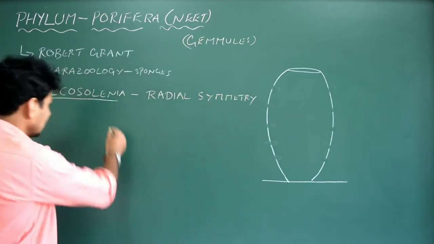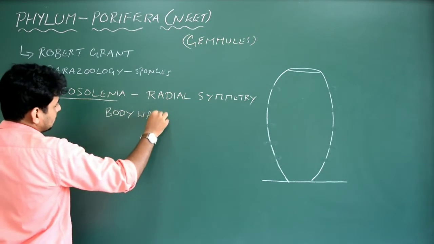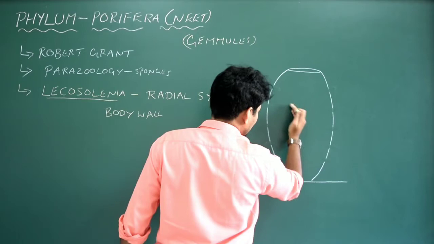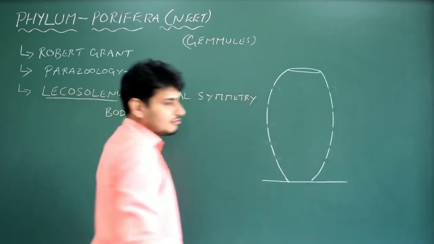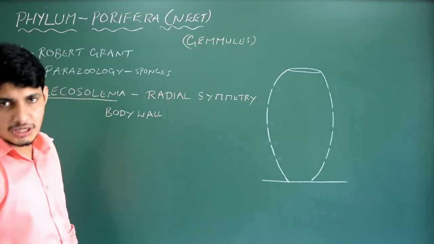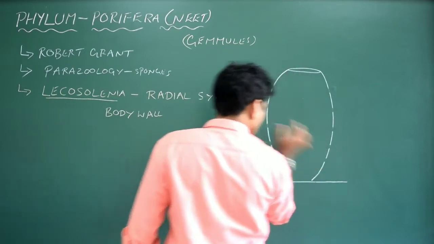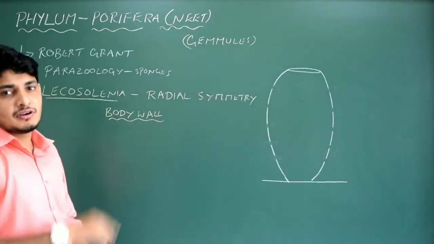So first we write the body wall, that is actually this entire thing, because we know that the canal is nothing but a cavity which is situated exactly at the center of the sponges, called spongiocele. So we are not talking about spongiocele, we are talking about its body wall, the outer layer. Body wall mainly consists of three different types of layers.